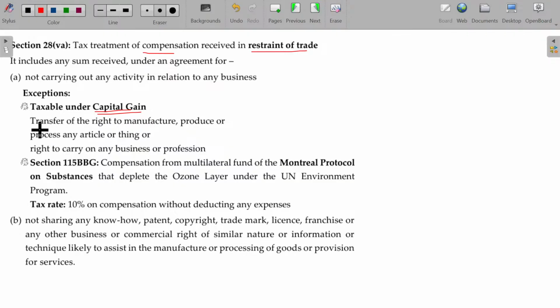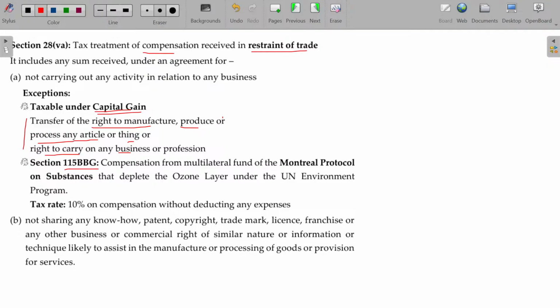There will be a transfer of the right to manufacture, produce or process any article or thing, or the right to carry on any business. This is the first point. That will be completely taxable under the capital gains chapter. We have separate illustrations for this later in the capital gains chapter.